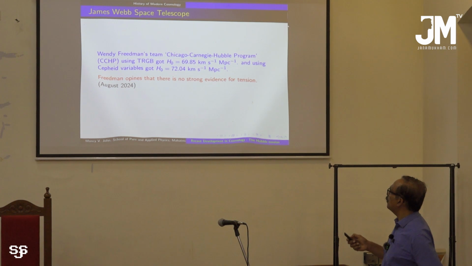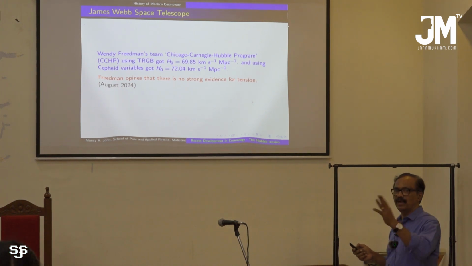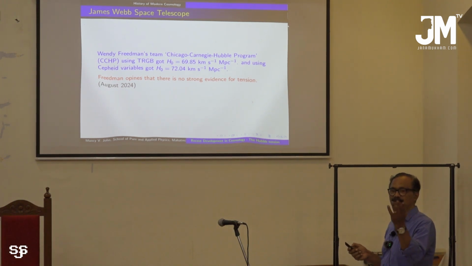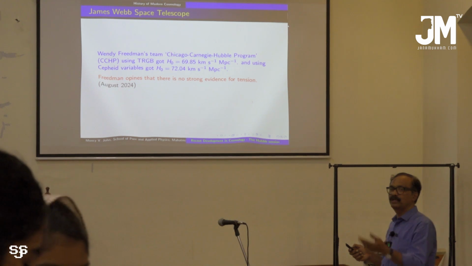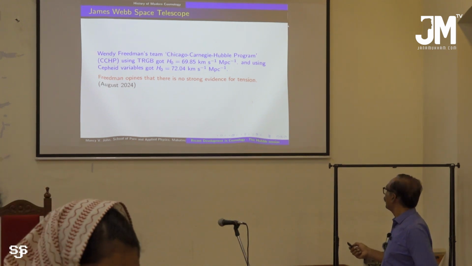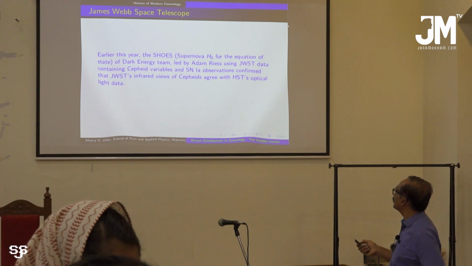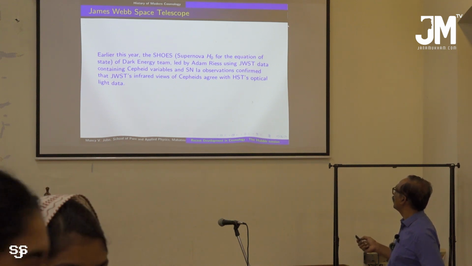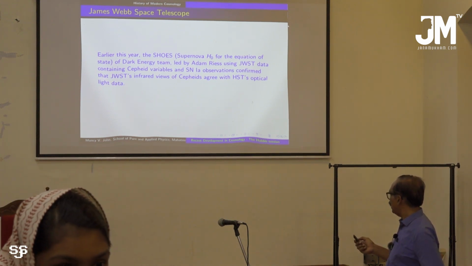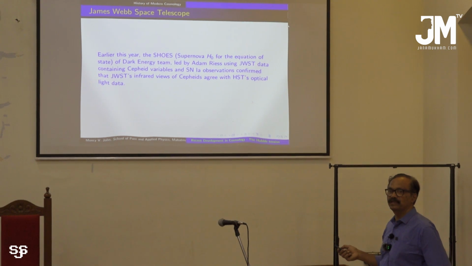And using Cepheid variables, they got the value 72.04. So Wendy Friedman's value is somewhere in between what is predicted by CMB and what is obtained by the local measurements. This is a very recent measurement by Adam Riess and collaborators. They still stick to their value of 73.